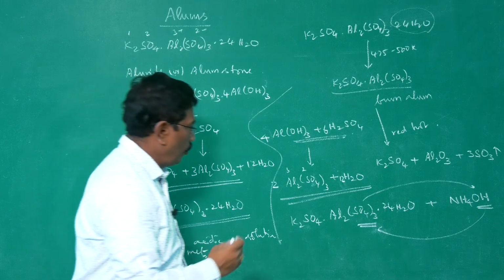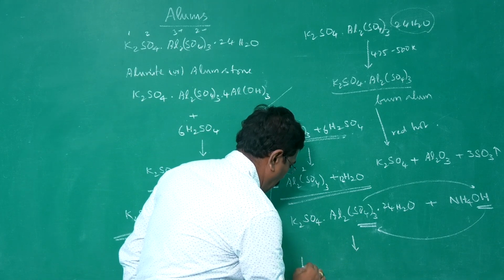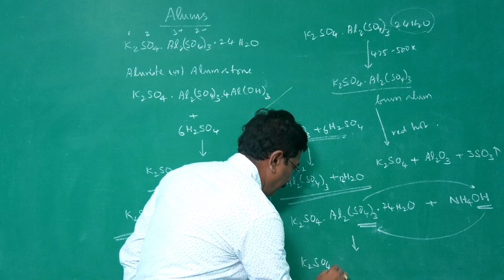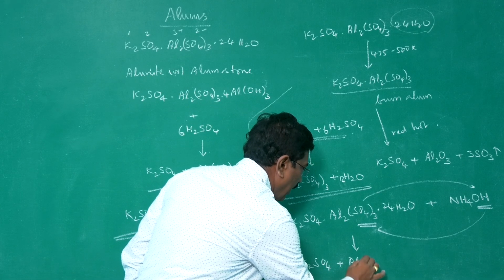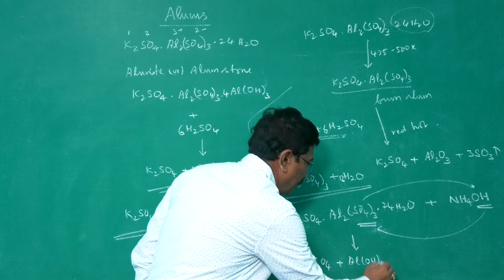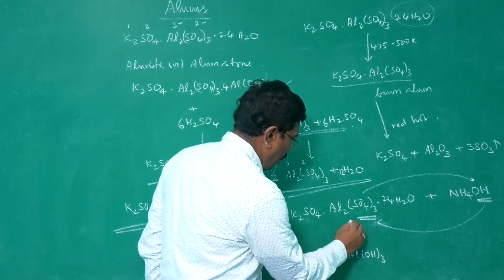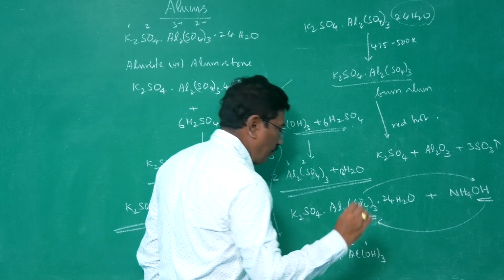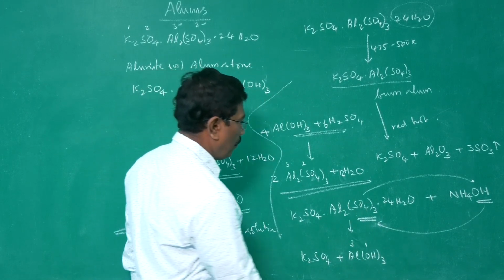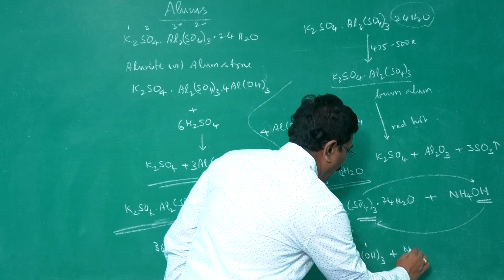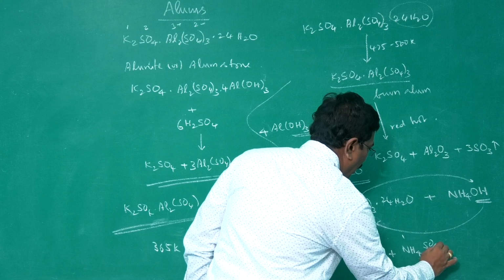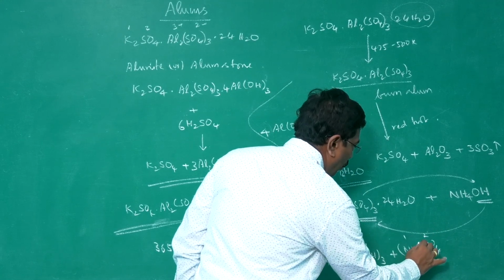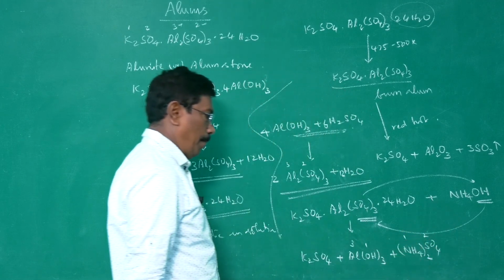So, what would be the product then? Potassium sulfate, aluminum should become aluminum hydroxide, Al(OH)3, valency of aluminum 3, that of hydroxide 1, therefore Al(OH)3, and then ammonium sulfate, ammonium ion, valency 1, sulfate ion, valency 2, therefore molecular formula (NH4)2SO4.